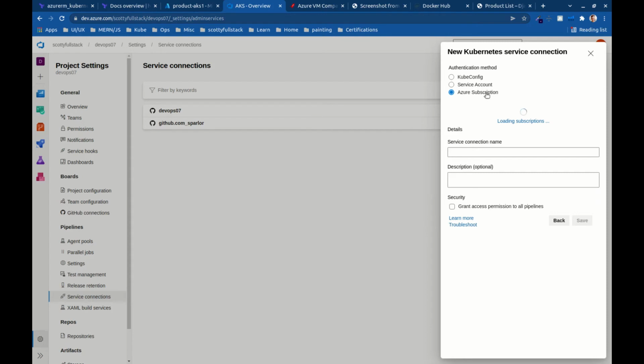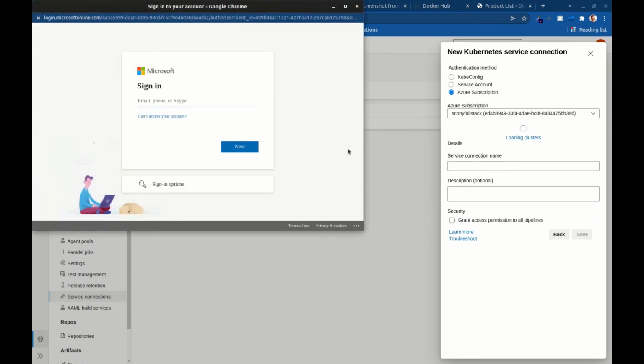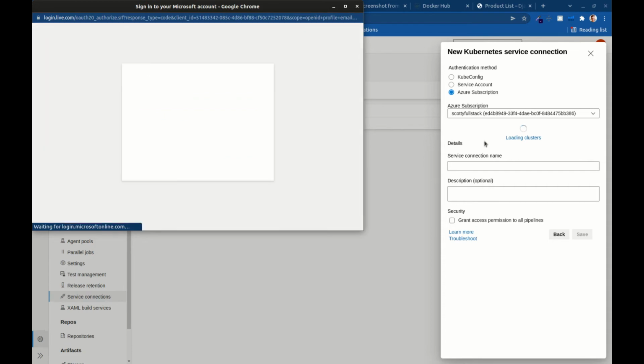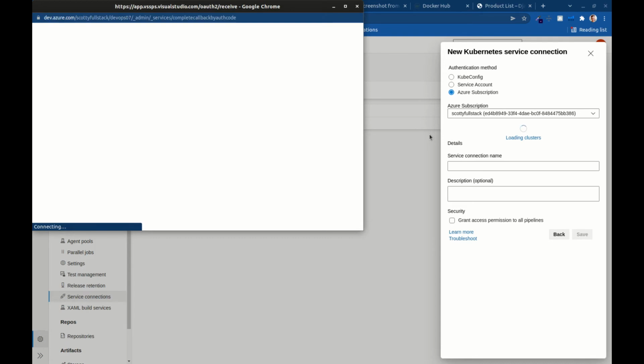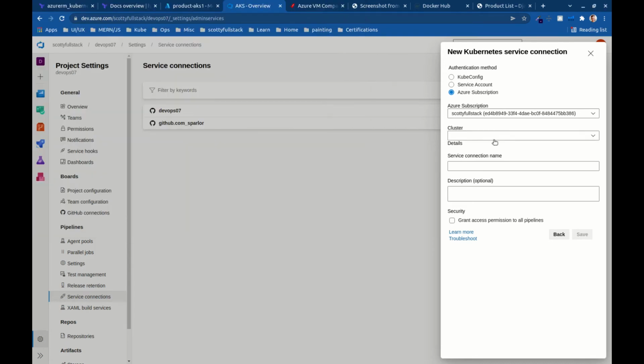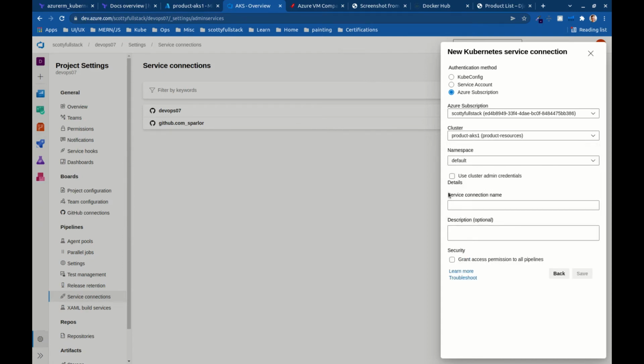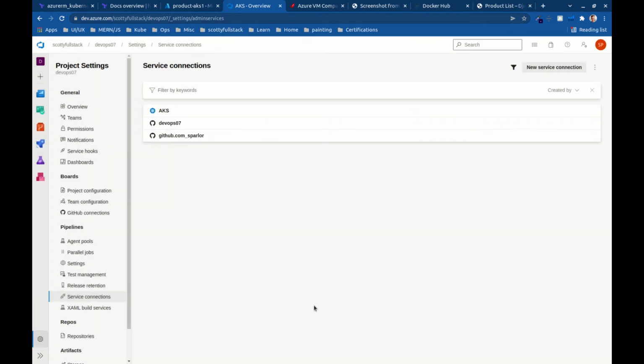I'm just going to authenticate to my subscription, and let's do this. It's going to auto-populate these things for me, makes it really easy. Log in. You can also use service account or config if you wanted to copy and paste too. But look, I can just pull that. Pretty easy. My namespace is default, and for the service connection name, I'm just going to name this AKS. Grant it to all my pipelines, and save. Okay, we have a new connection.